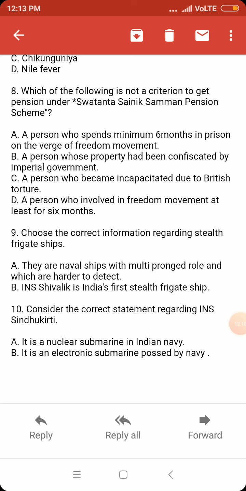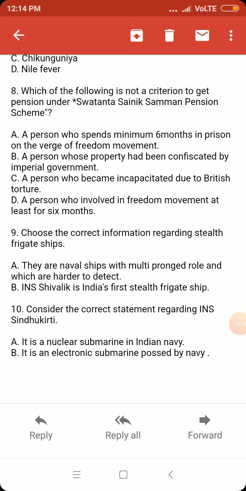And UPSC has always tried to ask some static questions also. So we can also look at static questions like stealth frigate ships, or some static submarines like INS Sindhu Kirti, etc.